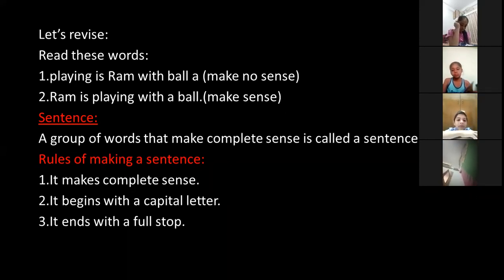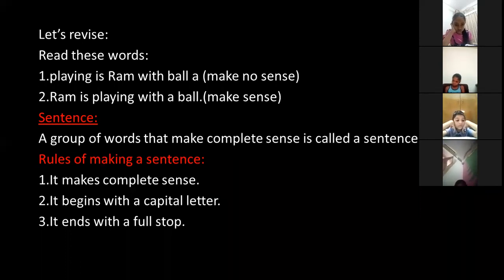So now we can define a sentence very simply: a group of words that make complete sense is called a sentence. Or we can say that a group of words that give complete meaning is called a sentence. And when we talk about a sentence, a sentence should have a subject and a verb. Then only it is complete, right?